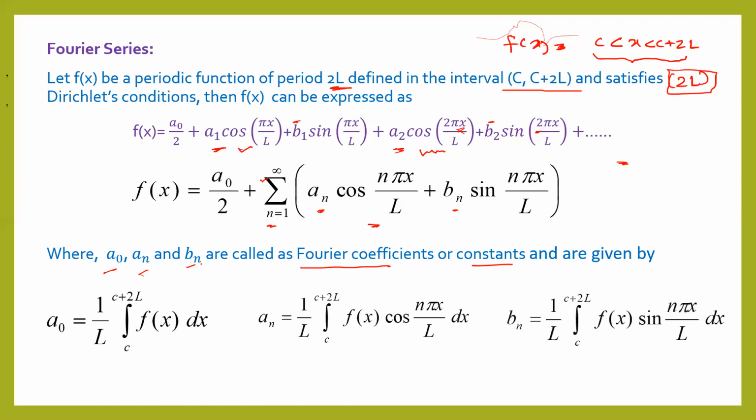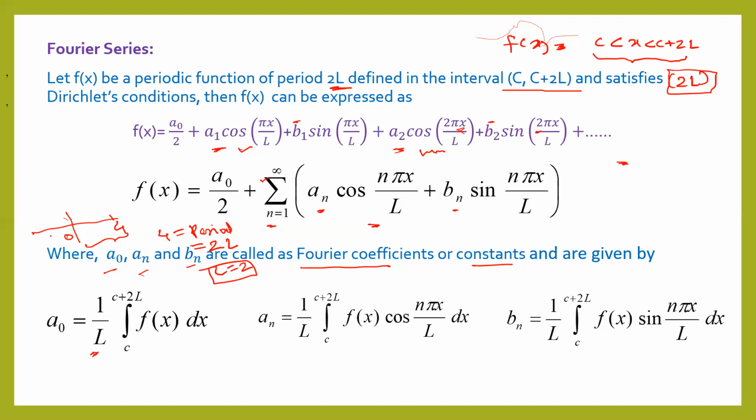To get this a0, we have the formula 1 upon L, integral from c to c plus 2L of f of x dx. Now while using this formula, we have to be careful with this L. If a function is defined in the interval 0 to 4, what is the length of this interval? 4, right? So this is a period, and it is compared with 2L. So you will get L is equal to 2.